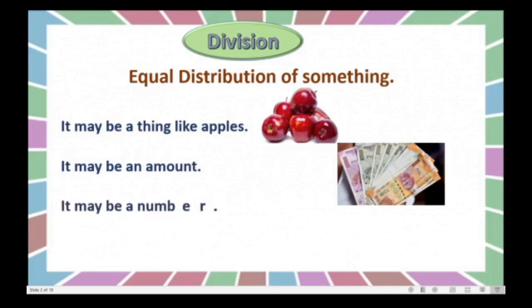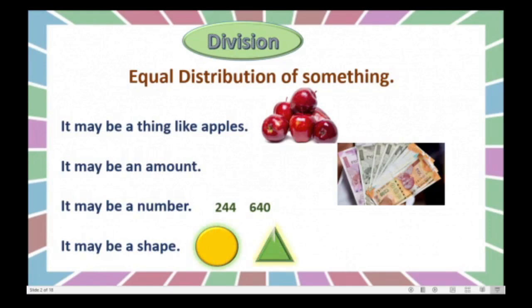Or it may be a number, any number we can divide equally, right? Or it may be any shape like circle, triangle or rectangle. Any shape we can divide in equal parts. That is nothing but division. Right?